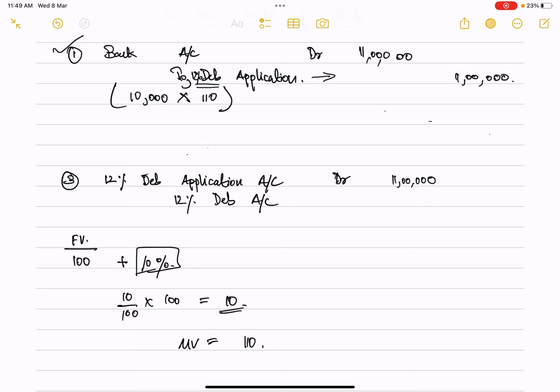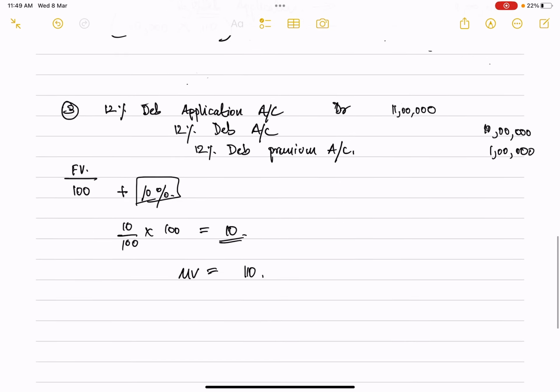Now to the debenture account, we can only transfer the value as per the face value, that is 10 lakh rupees. The excess 1 lakh rupees that was received is to be recorded on the credit side as 12% debenture premium account. So this is how we are going to record this premium.